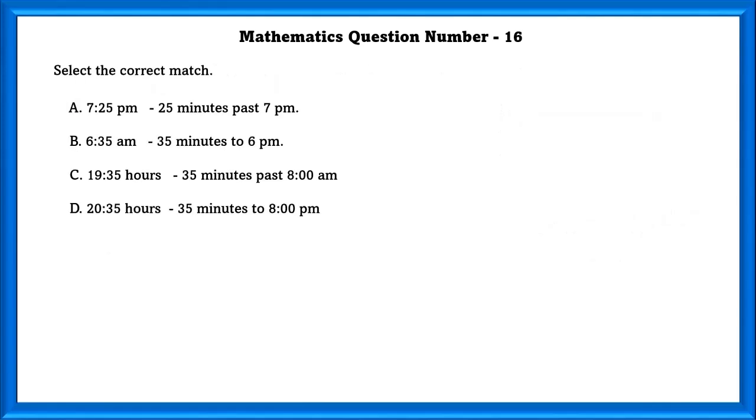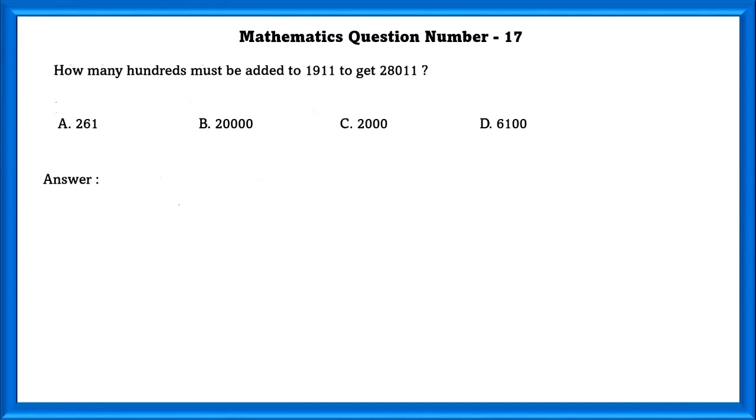Mathematics question number 16. Select the correct match. A. 7:25 p.m., 25 minutes past 7 p.m. Yes, this is correct. But let us just check all the other options. 6:35 a.m., 35 minutes to 6 p.m. Wrong. 19:35 hours, 35 minutes past 8. Wrong. 20 is 8, not 19. 19 is 7. 20:35 hours, 35 minutes to 8 p.m. This is also wrong. So the correct answer is A.